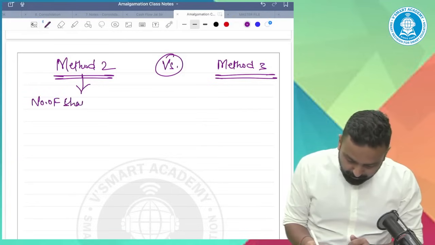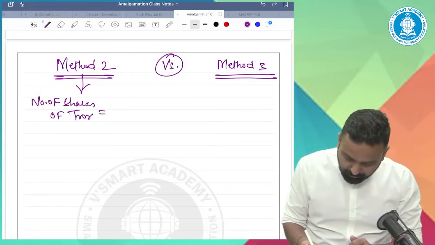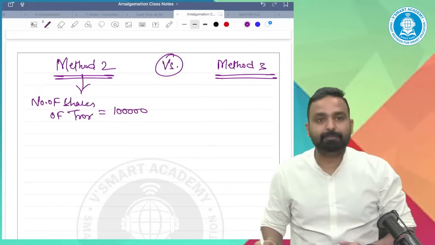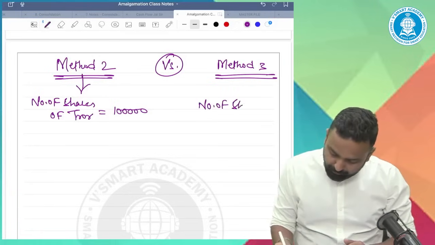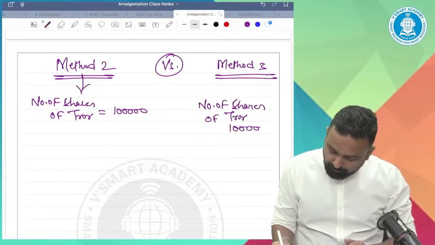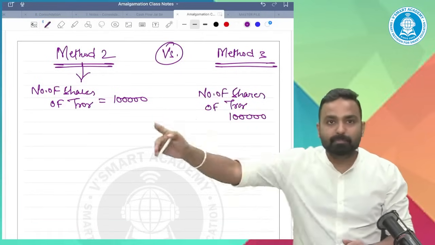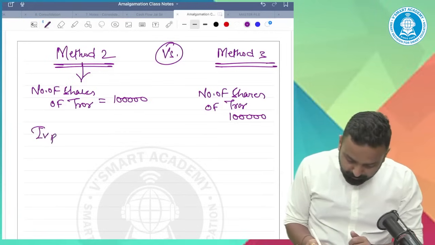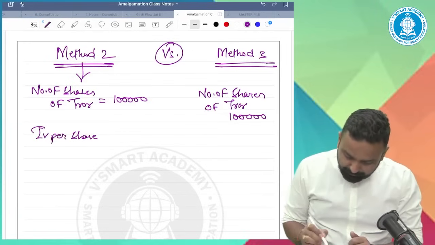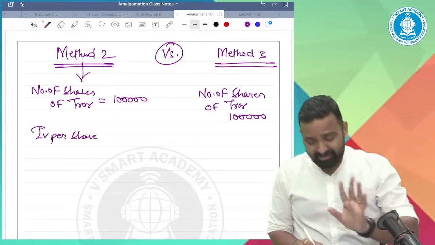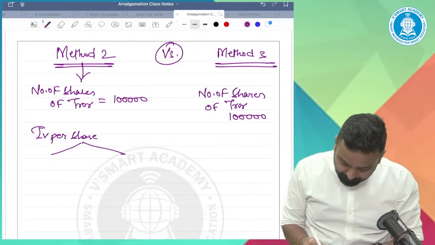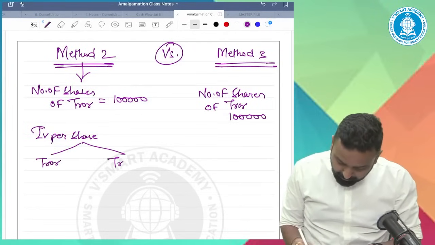Method 2. Number of shares of transferor 1 lakh. Here also number of shares of RR 1 lakh. Intrinsic value per share. I am saying intrinsic value, that means market value, fair value, intrinsic value per share. RR, RE.